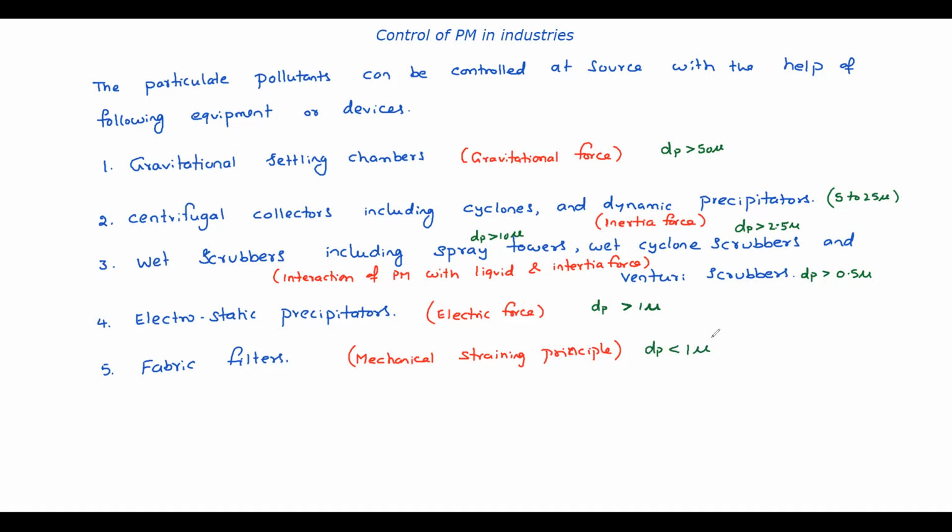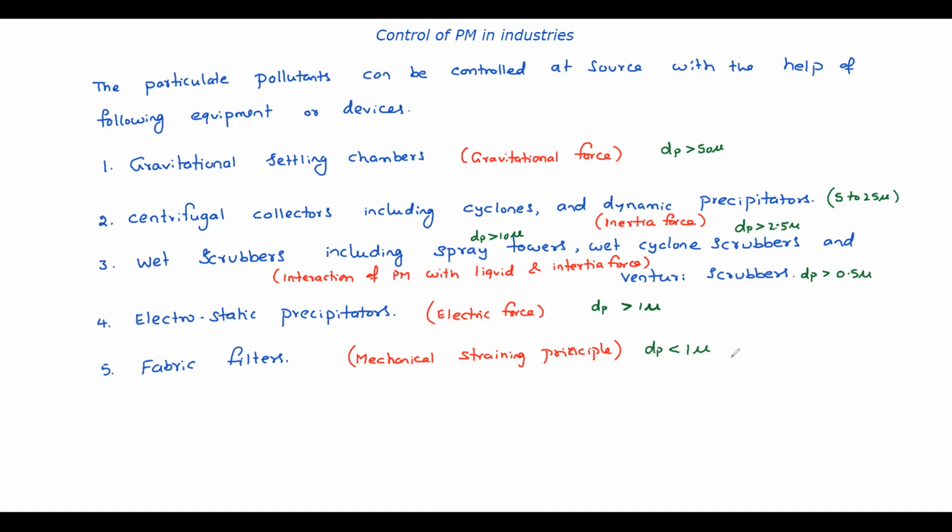Though fabric filter is more efficient for removing smaller size particles. So this is the order actually. Gravitation settling chambers remove very big particles, then centrifugal collectors, particle size decreased. Wet scrubbers, still decreased. Wet scrubbers and electrostatic precipitators can remove up to 1 micron particle size. Fabric filters, up to 1 micron or less than a micron.